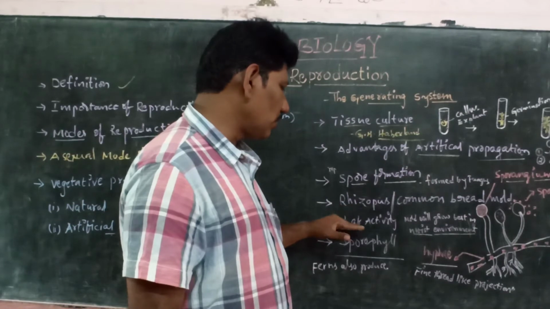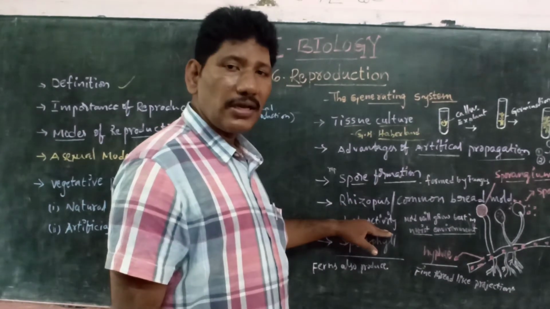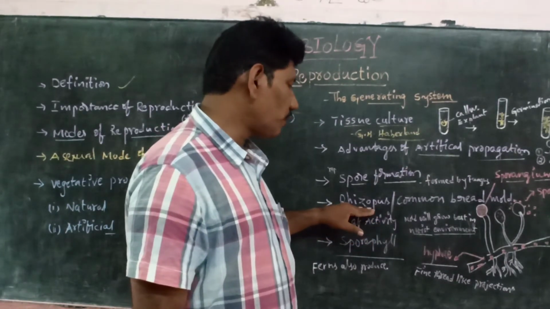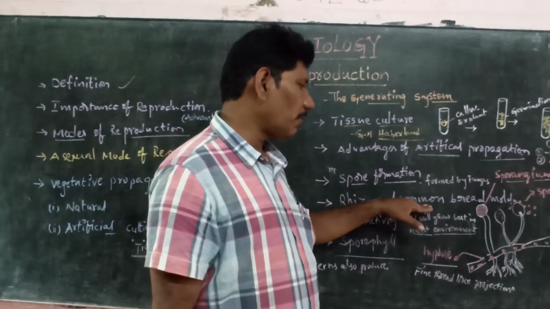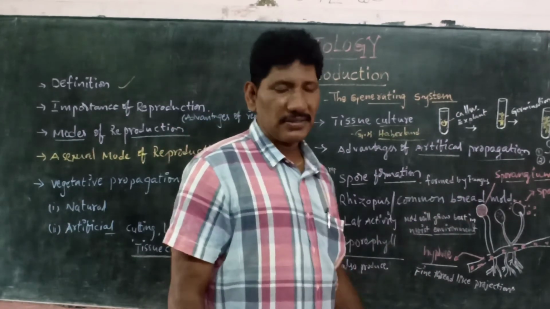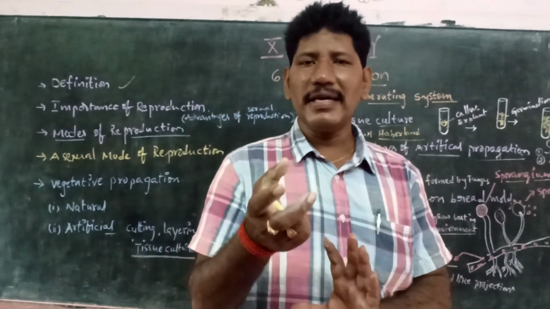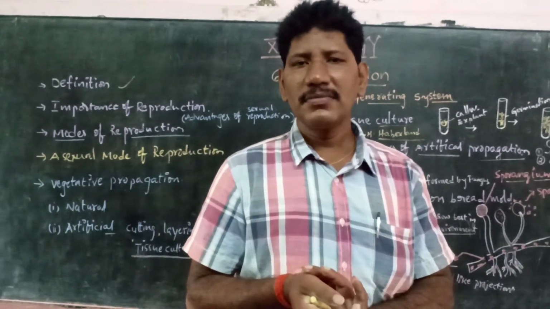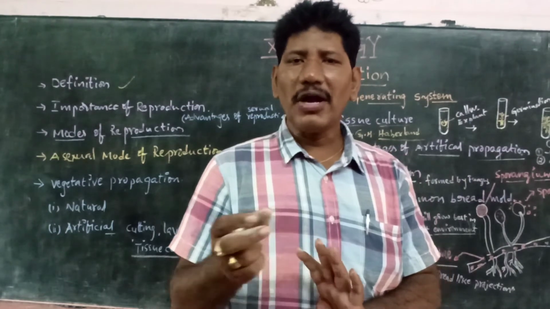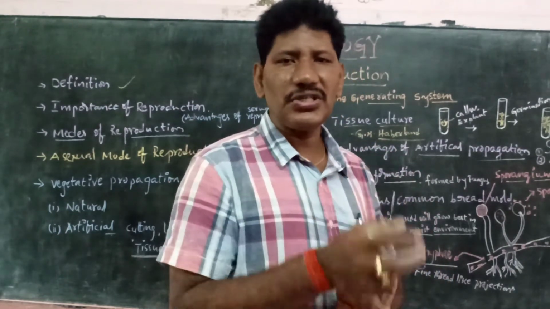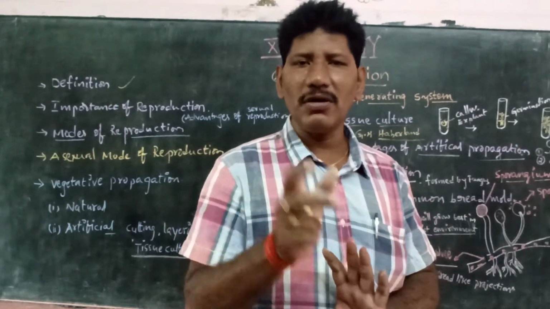Next we move to the lab activity regarding Rhizopus, which we commonly call the common bread mold fungus. What are we supposed to do? First let me take bread slices and place them in a moist condition. Just sprinkle the water.